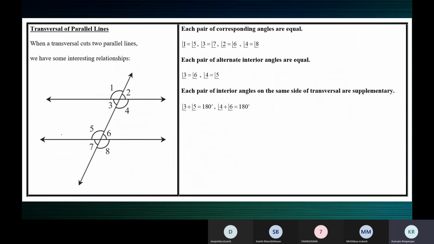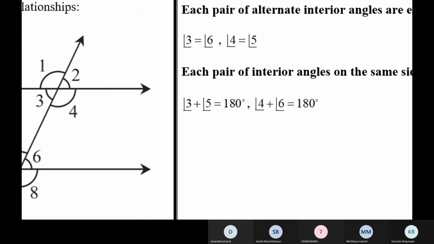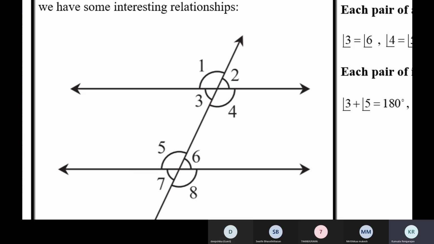Now coming to a transversal, parallel lines, intersecting parallel lines. Ritika, tell us the pairs of corresponding angles. No, we'll do it together. When you're trying to identify corresponding angles, both of them should be on the same side. They should have different vertices. One should be an exterior angle, the other should be an interior angle.